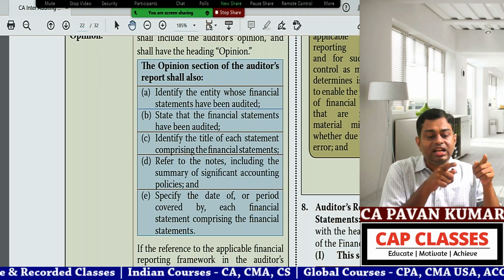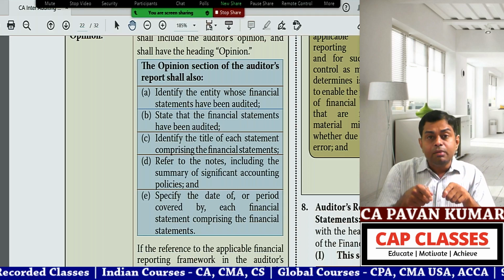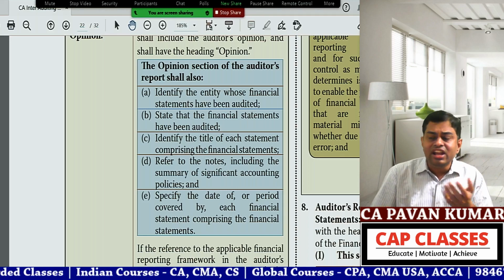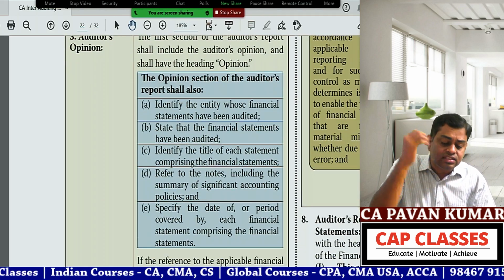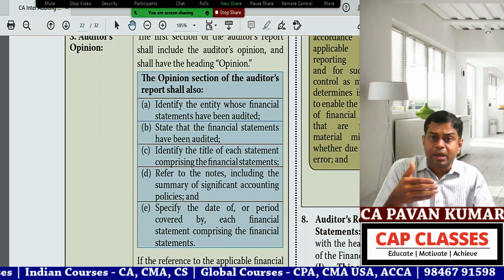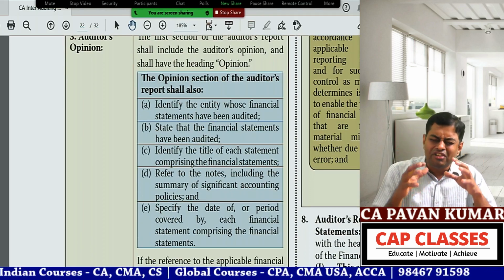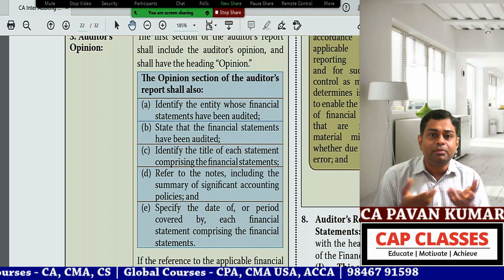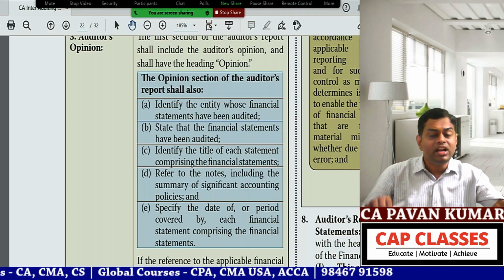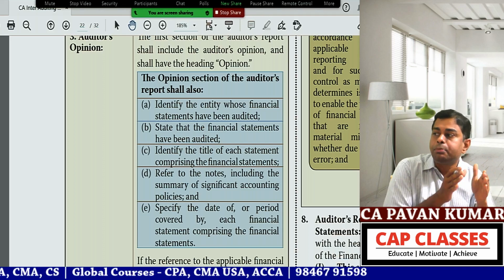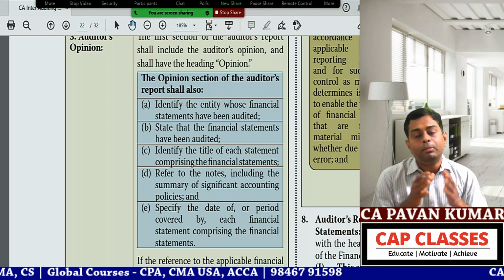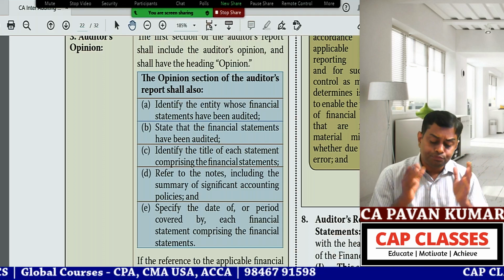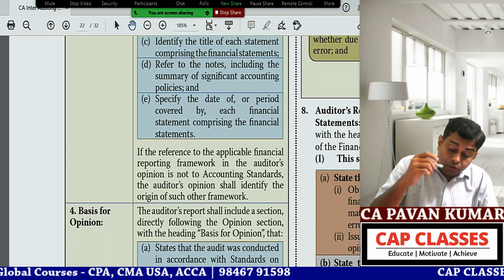So don't you think this is a better way of understanding? We are looking at the practical angle, and then it will be very easy for you to remember. Otherwise, if you are reading this opinion paragraph 1, 2, 3, 4, 5, A, B, C, D, E, don't you think it will be very dry and you will not understand what identify the entity, financial statements, what date, and all that. So it is better when you do it practically with the help of one public enterprise audit report. Now look here.